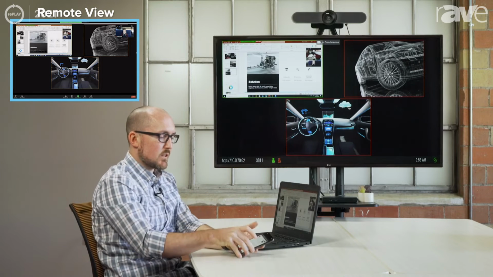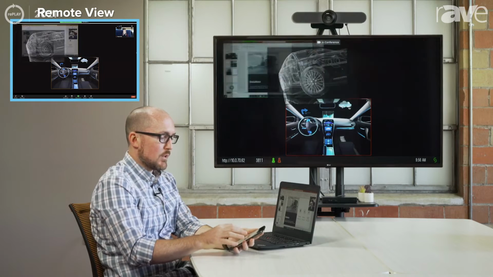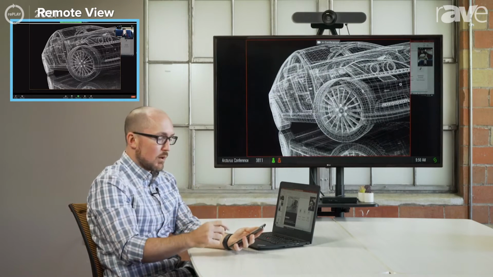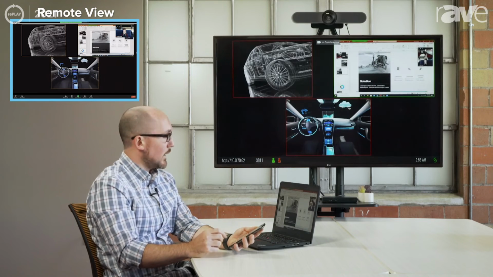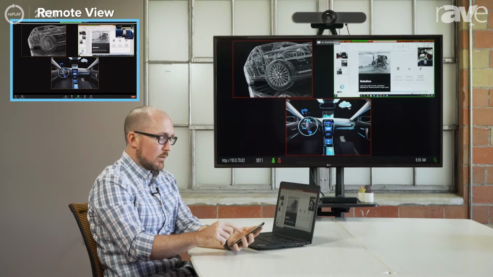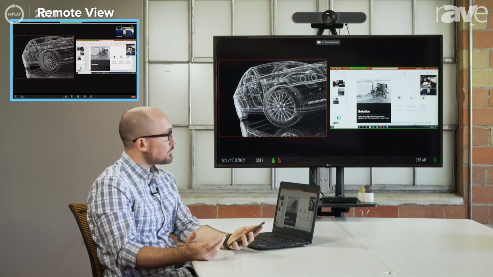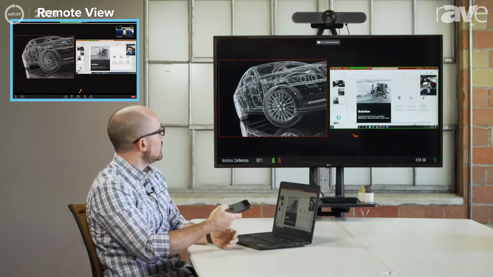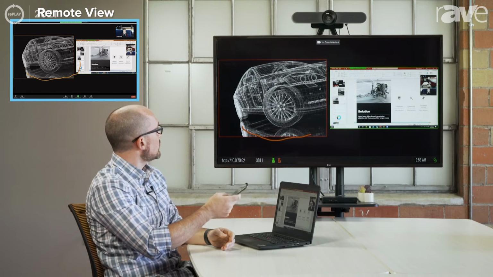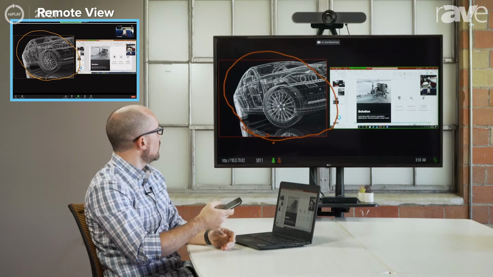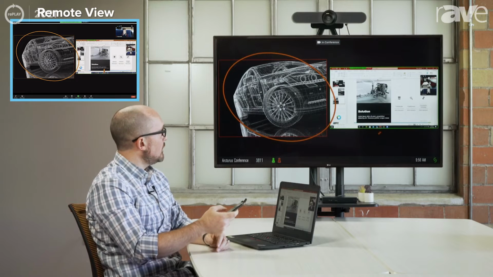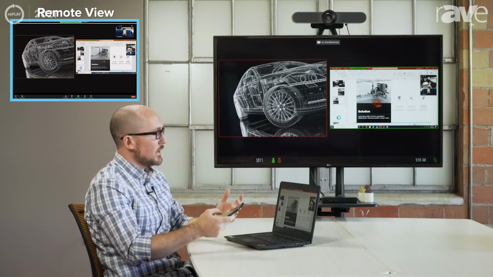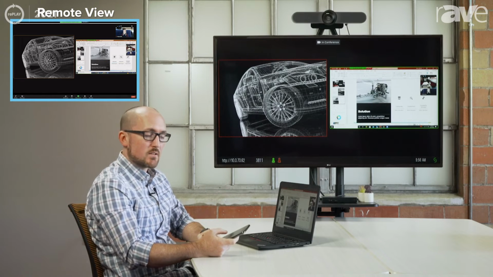And of course, Solstice doesn't stop there. Solstice will allow you to arrange the content, maybe focus on something for a moment, zoom in on it, put it back in place, or even delete content. So we'll get rid of that image maybe. And for mobile devices, Solstice also allows you to mark up content. So I can say, let's really focus our attention on this side of the screen for a moment, please. Or maybe it's over here that we need to look now. So I can ask the meeting participants to focus on the right side.